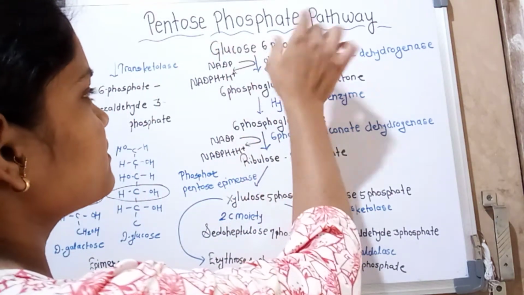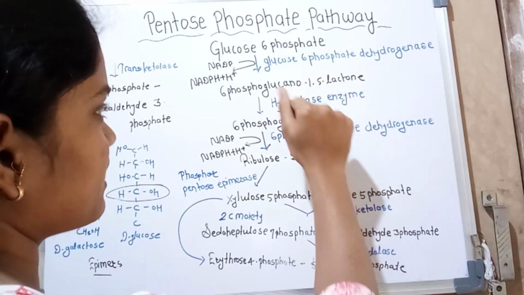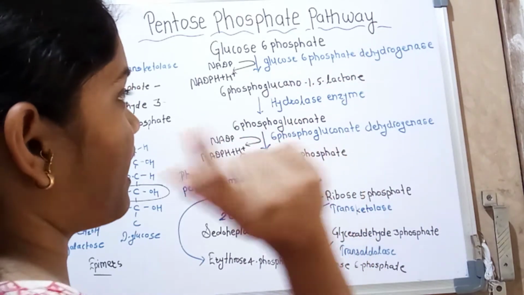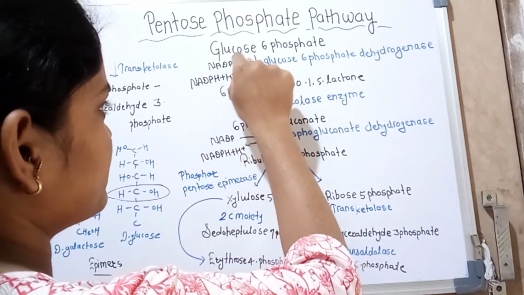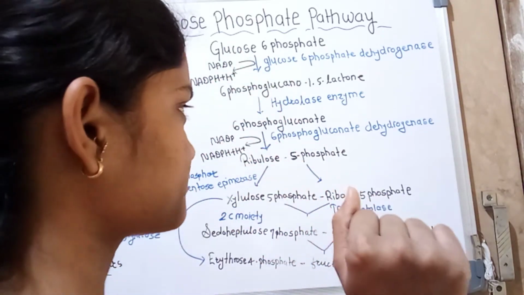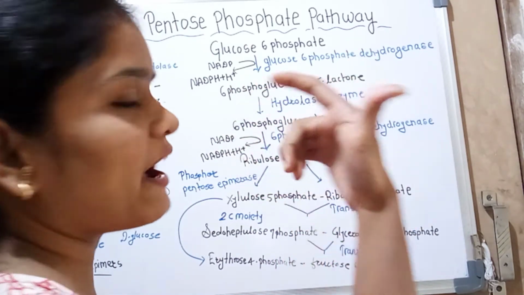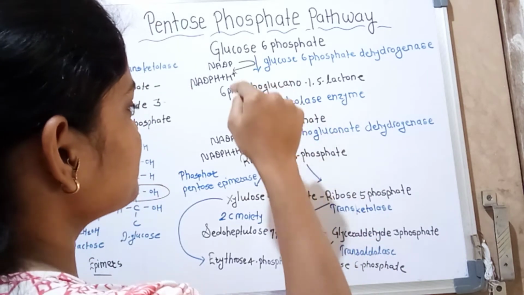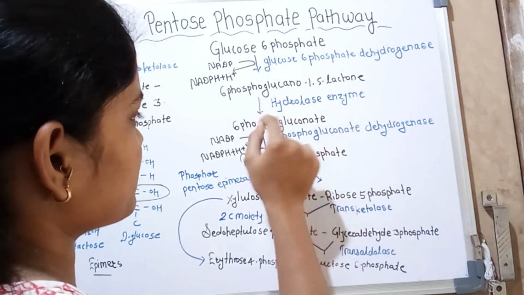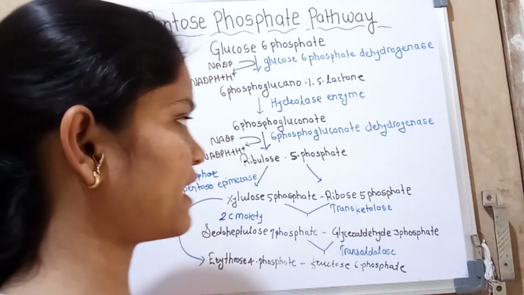Then glucose 6-phosphate is converted to 6-phosphoglucono-1,5-lactone by the enzyme glucose 6-phosphate dehydrogenase, and here NADP is reduced and NADPH plus H plus is formed. Then 6-phosphoglucono-1,5-lactone, in a hydrolysis reaction, is converted to 6-phosphogluconate by a hydrolase enzyme.